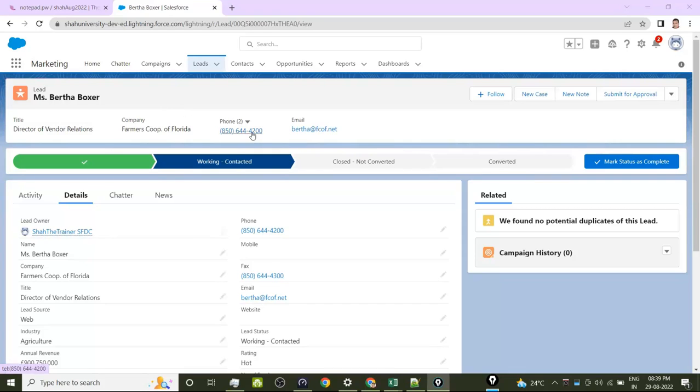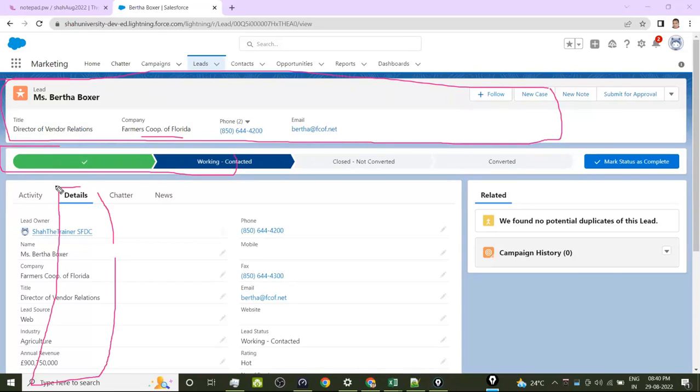And the third page is the app page, a single page application. Okay. So you have complete freedom to put whatever components you want. Right. So coming to this Lightning page, this is one component called the highlights panel component. This is the stage component, and this is the detail component.